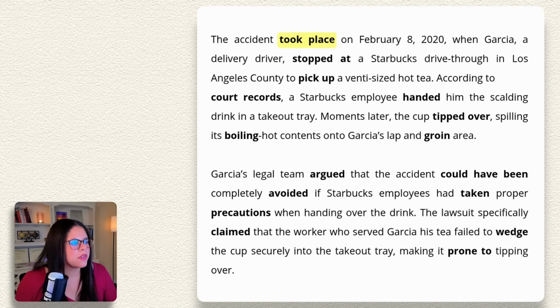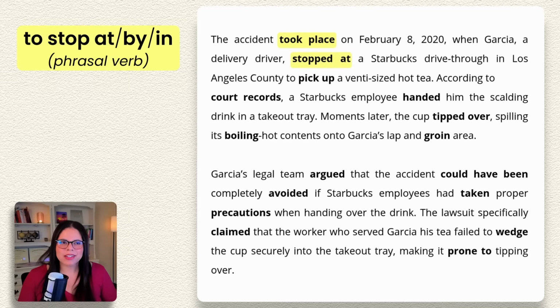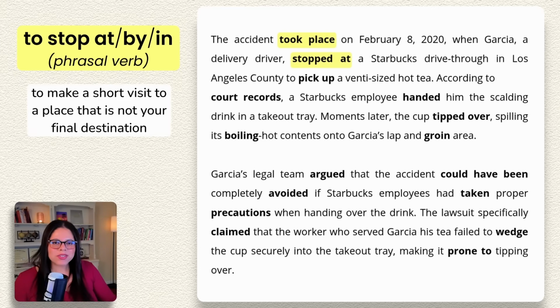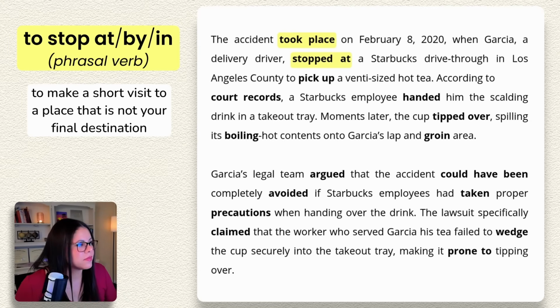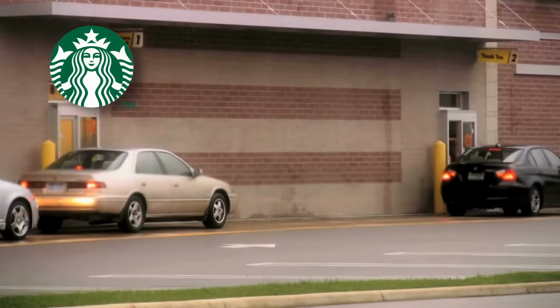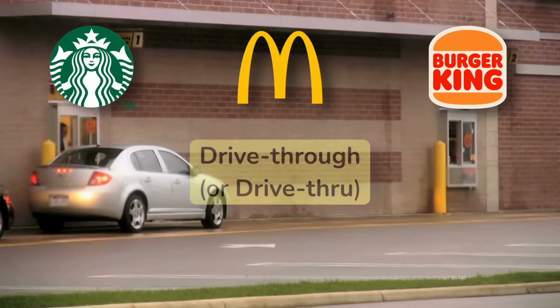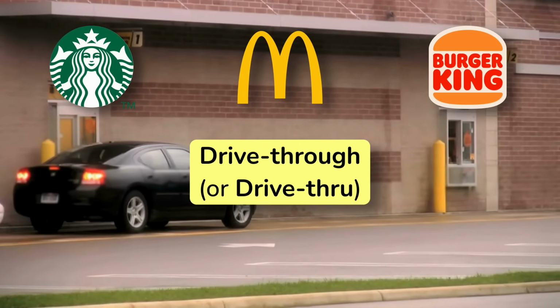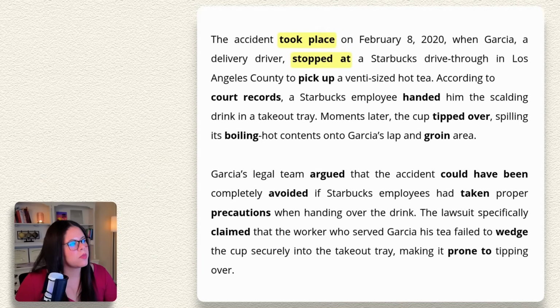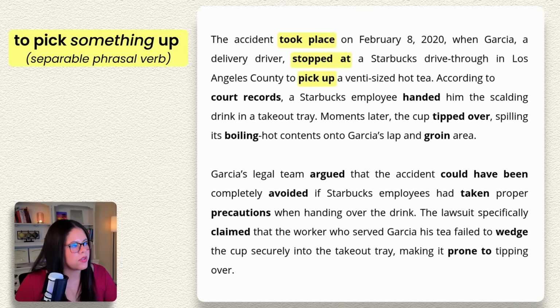All right, so next we have another verb. You can also consider this a phrasal verb. You can stop at a place. You can also stop by or stop in a place. And this basically means to pause or end a journey or an activity for a short time. Starbucks was not the final destination. They were just stopping at Starbucks because they wanted to get a drink. Fast food restaurants like Starbucks, McDonald's, Burger King, etc., they all have drive-throughs in the United States. So why did he stop at the Starbucks drive-through? Well, to pick up something.